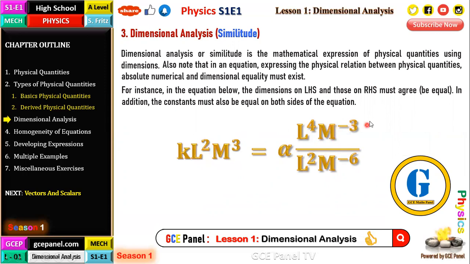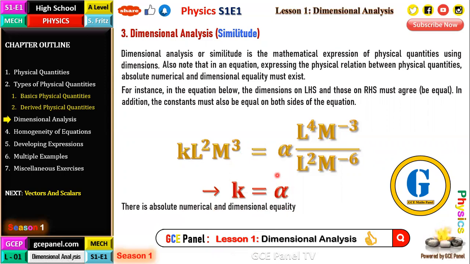And then M to the power negative 3 divided by M to the power negative 6 gives M to the power plus 3, which agrees with what you have on the left-hand side. Okay? And you can equally start at this point: K must be equal to alpha for this equation to be consistent. So there is absolute numerical and dimensional equality in this particular case. Okay? So there is consistency.